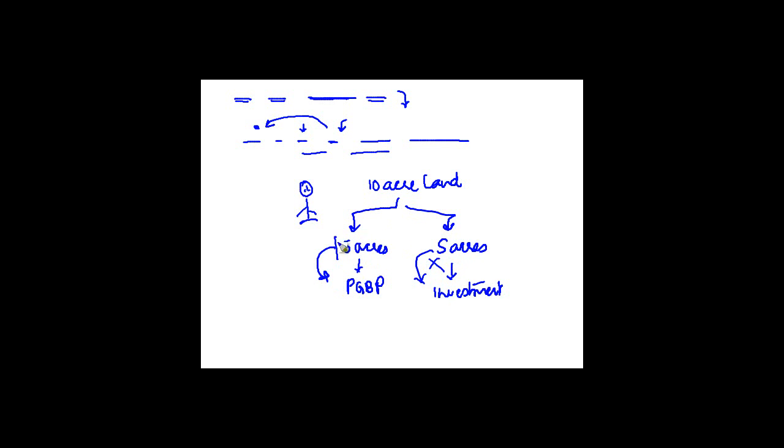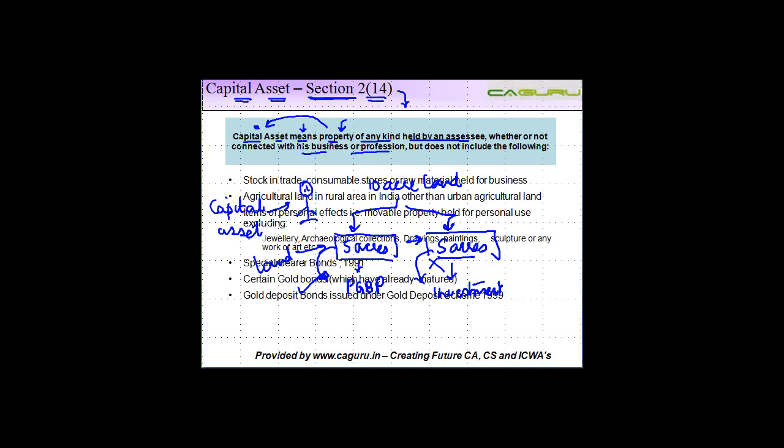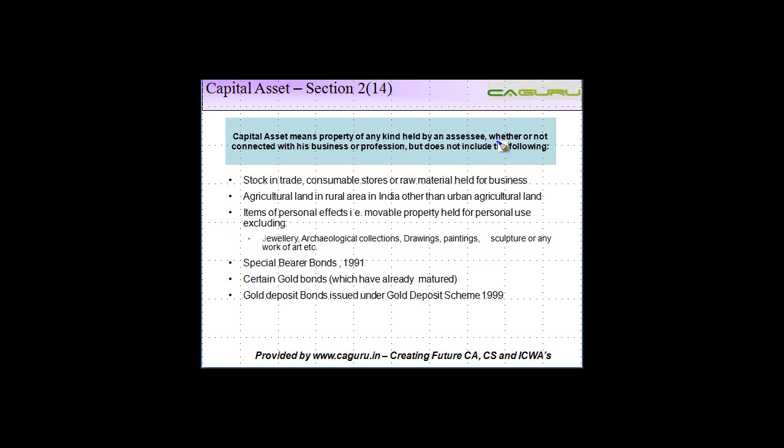But it does not make a difference for capital gains purposes, in the sense that if he sells this land, which is related to the business, then also income will be charged under the head capital gains. And if he sells this one, then also, because this land is a capital asset for this person. He is not engaged in the purchase and sale of land. And as long as this is a capital asset, whatever the profits, they will be charged under the head capital gains, whether or not connected with his business or profession, but does not include the following.